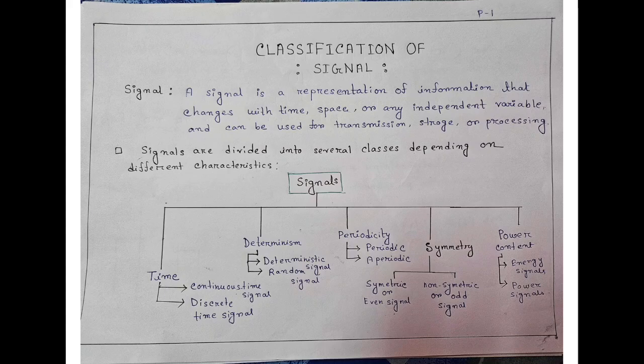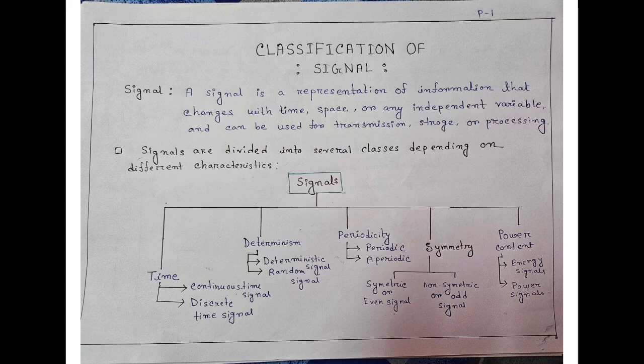So, at first, we need to know what a signal is. A signal is a representation of different types of information that may change with time, with space, or any independent variable. And it can be used for transmission, for storing anything, or for processing. So, we can divide signal in several classes depending on different characteristics and function.